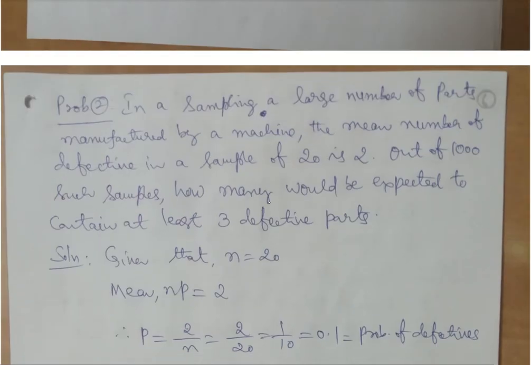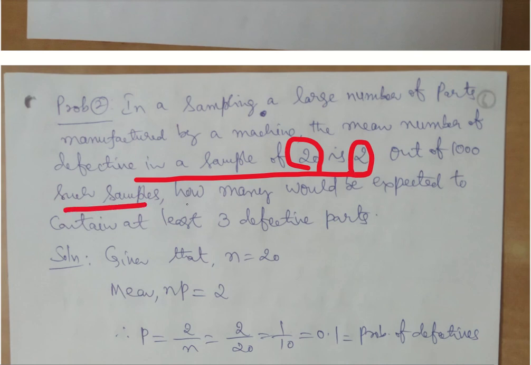Now let us take another problem. In sampling a large number of parts manufactured by a machine, the mean number of defectives in a sample of 20 is 2. So the sample is 20, that's why n is very small. Out of 1000 such samples, how many would be expected to contain at least 3 defective parts?